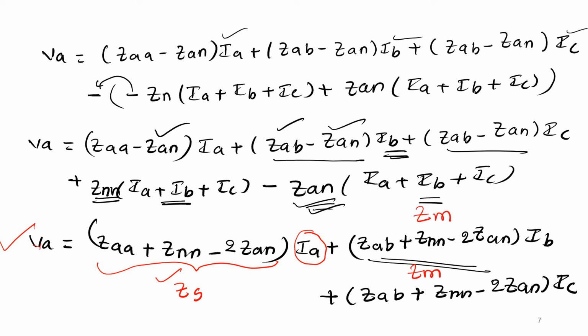Now what is the self-impedance and the mutual impedance of the transmission line? The self-impedance is the voltage measured with respect to A phase to the neutral terms, that's all. So this term doesn't have any mutual impedance. And the mutual impedance Zm is equal to Zab plus Znn minus 2 Zan. Here the mutual impedance term is there.